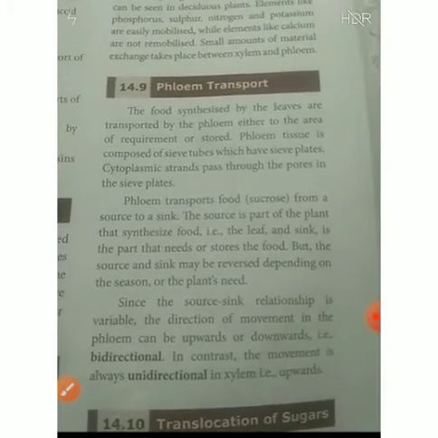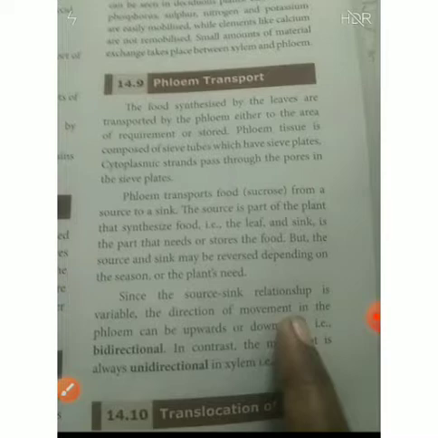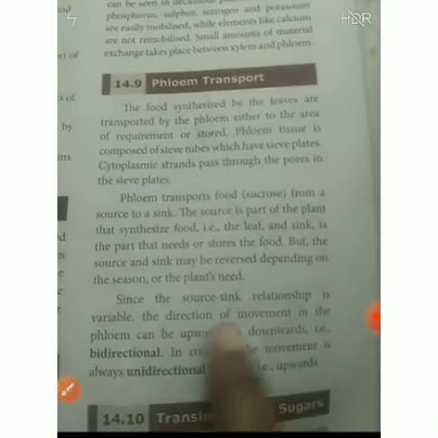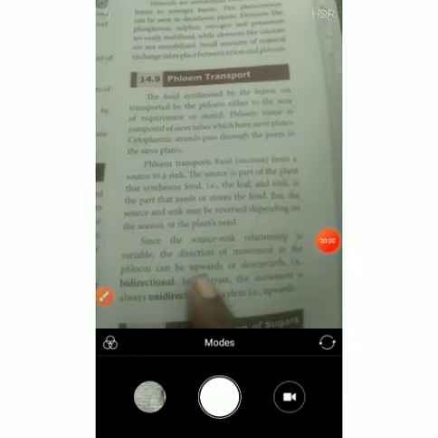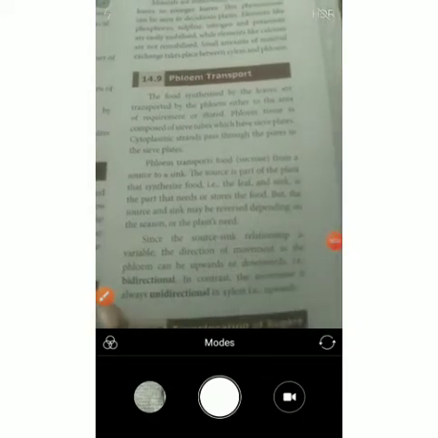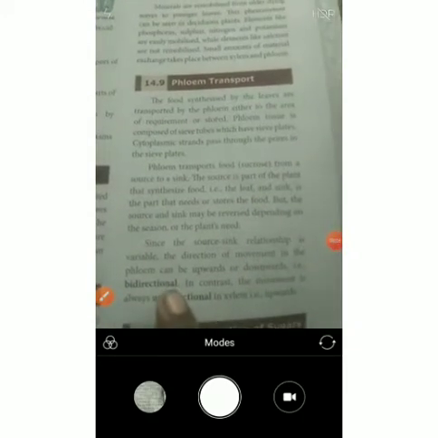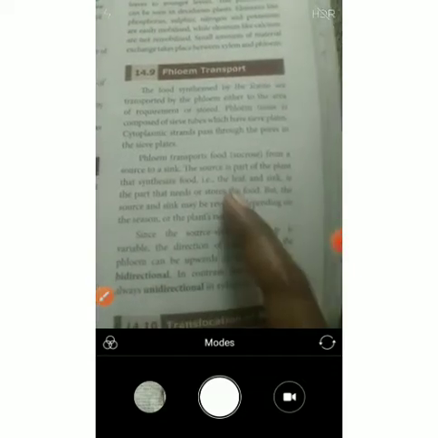Since the source-sink relationship is variable, the direction of movement in the phloem can be upward or downward. It is bidirectional, that means two directions: food moves in the upward direction and also in the downward direction.